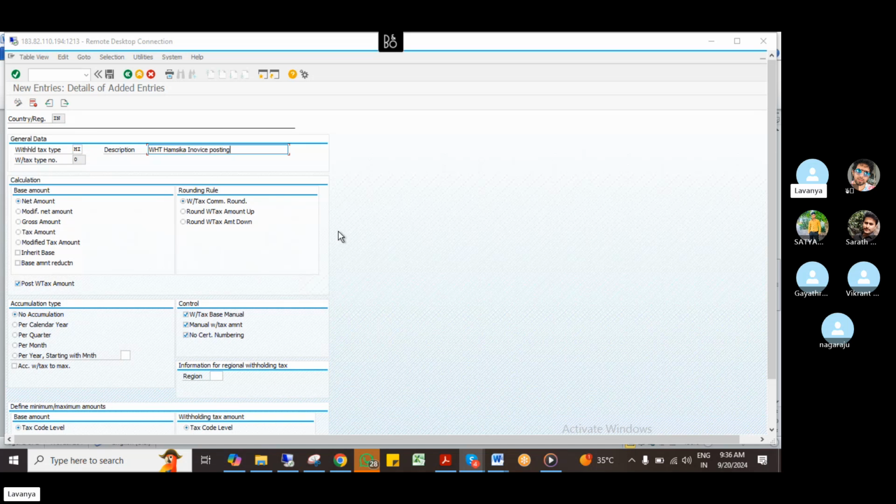Here I'm following one option that is called gross amount. Different companies use different options, so based on the requirement we have to give these options. Now I'm giving the gross amount, and here the accumulation type, per year starting with this month.